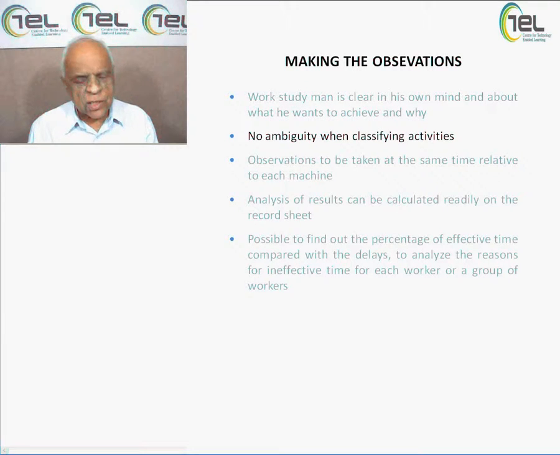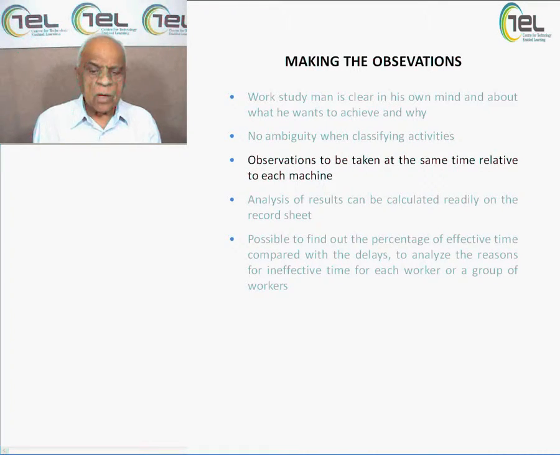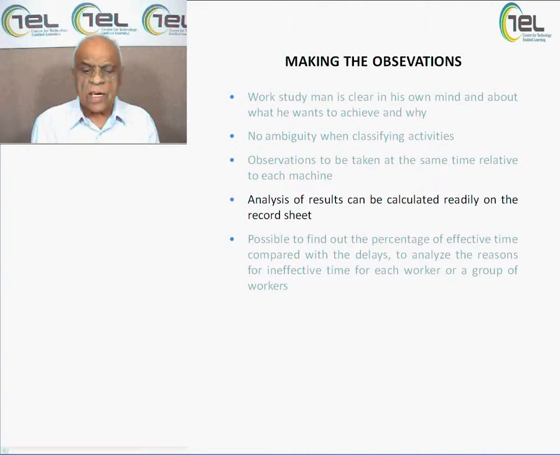No ambiguity when classifying activities. He is very clear, there is no ambiguity at all. The activities have to be classified. Each activity, each element, and each worker has to be taken into consideration, and then observations are to be taken at the same time relative to each machine. So all those observations which are collected at various elements at various parts of the machine are to be taken into consideration. Analysis of results can be calculated readily on the record sheet.